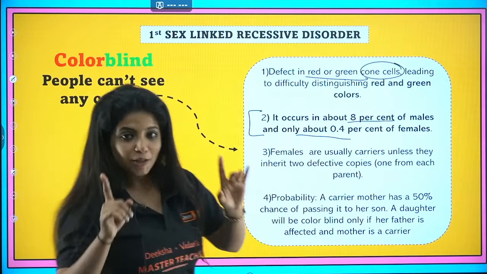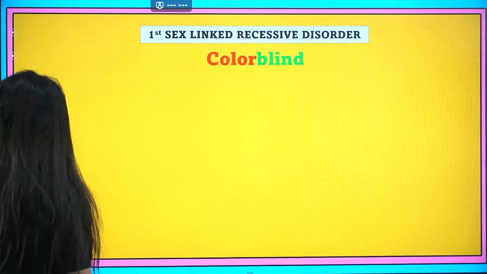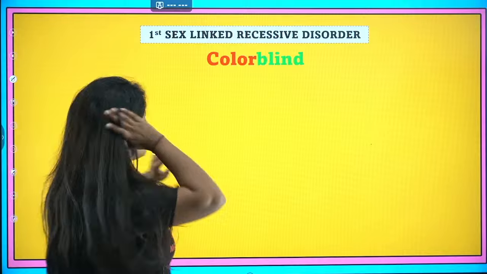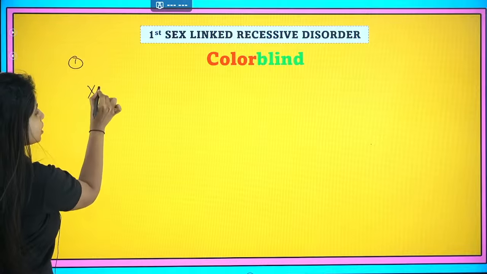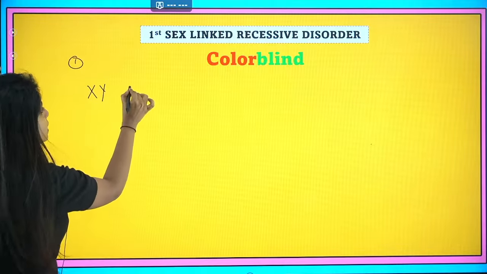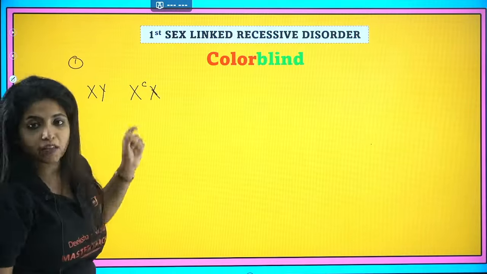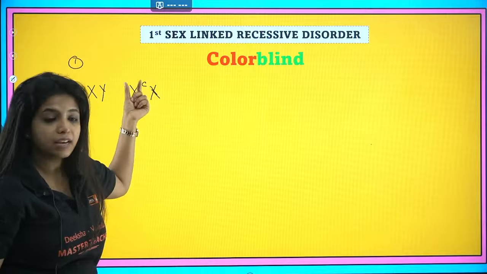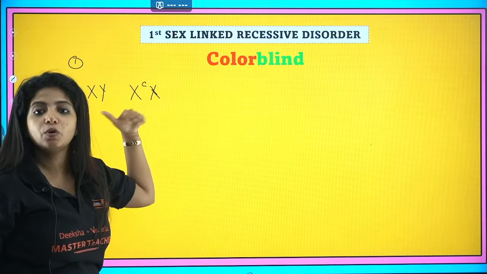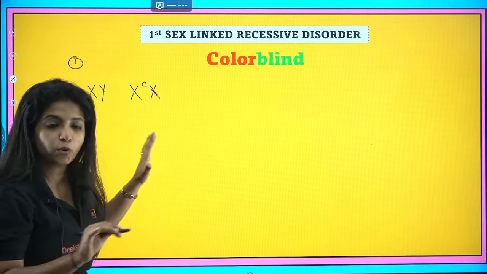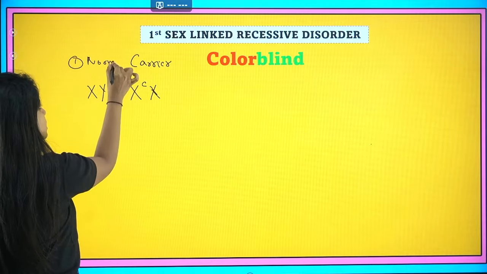Listen to me carefully, how this disease is usually passed on. The first situation is where the male is normal, XY is for a normal male. The female is a carrier. That means only one gene is being affected. She has another X chromosome with another gene, and everything can be controlled by the other set of genes. So it's totally fine. She is just a carrier and he is a normal guy.